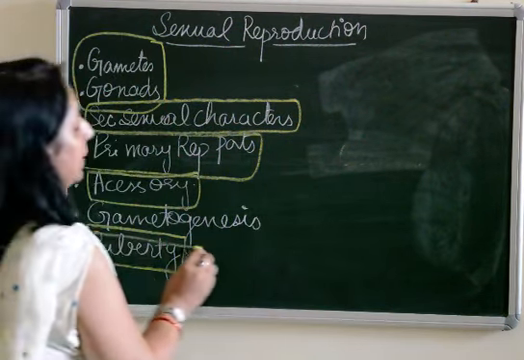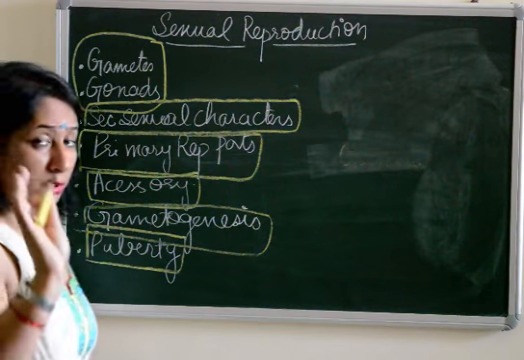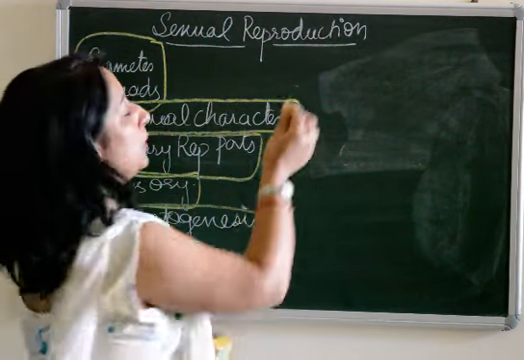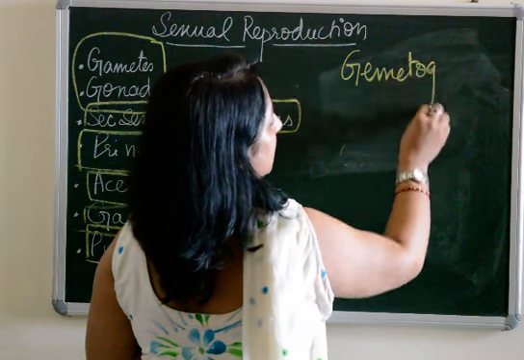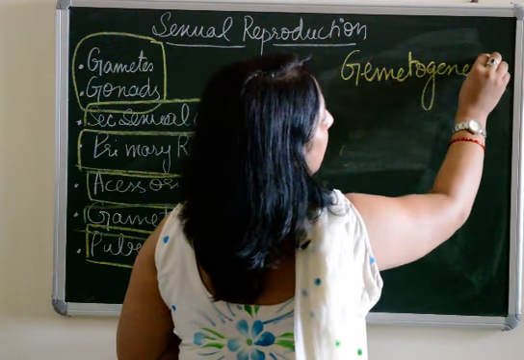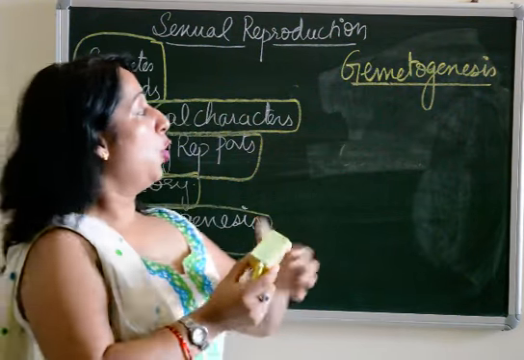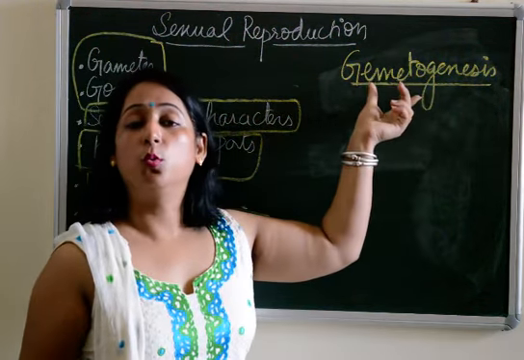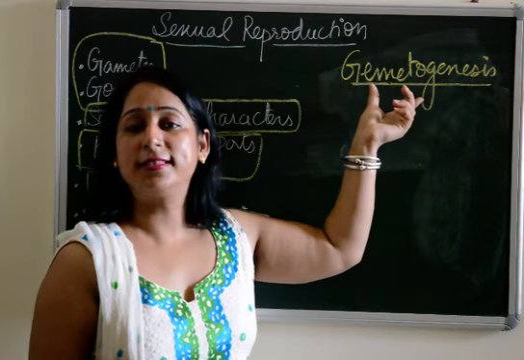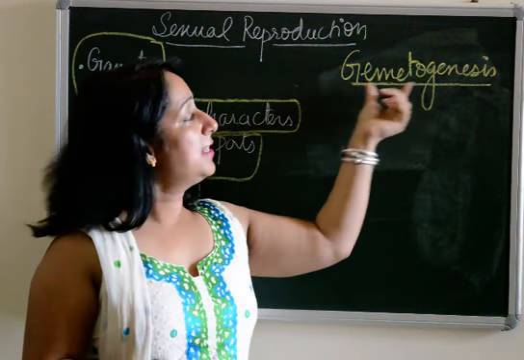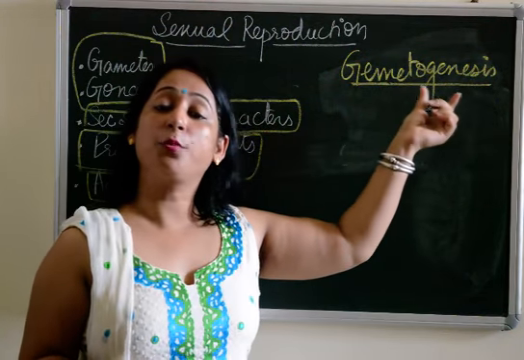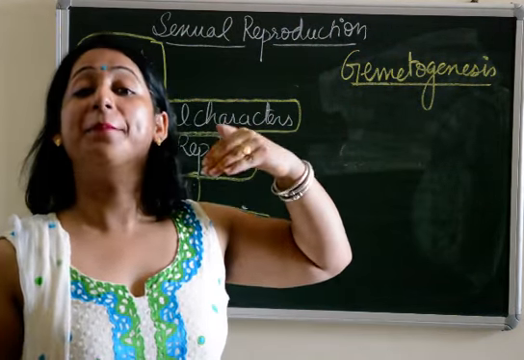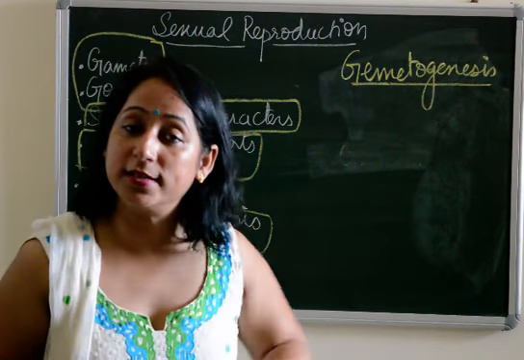Next is gametogenesis, a very important term. Please do listen carefully. The term is gametogenesis. Gameto, I just explained to you the term gametes. It means it is the process. Genesis means formation. The process of formation of gametes is known as gametogenesis.